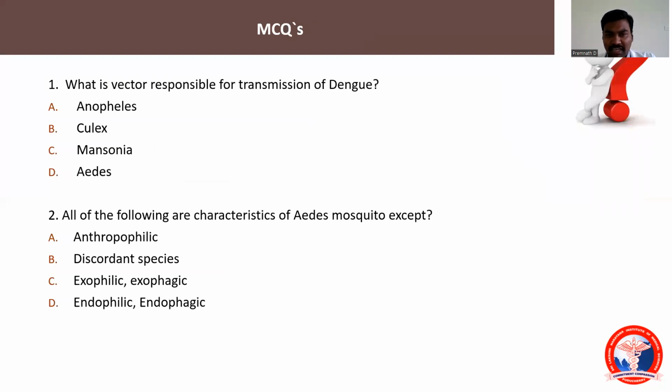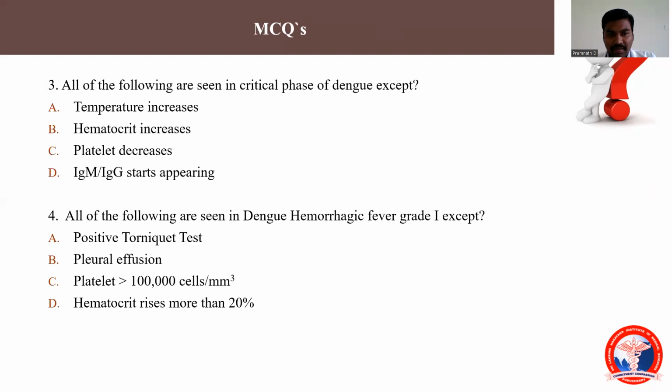What is the vector responsible for transmission of dengue? You could answer this. Second, what are the characteristics of Aedes? All the options shown here are characteristics, only one is not a characteristic of Aedes. What is that? It is exophilic and exophagic. All the other three are characteristics of Aedes.